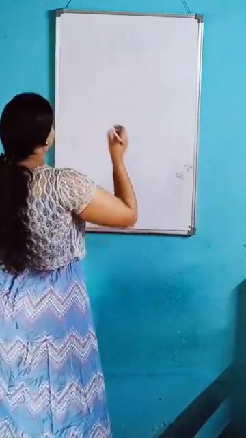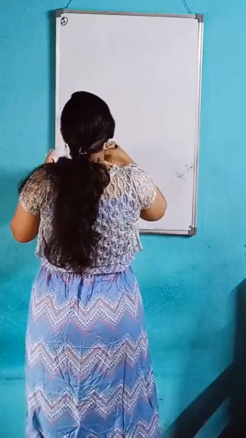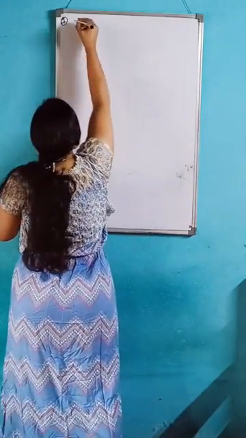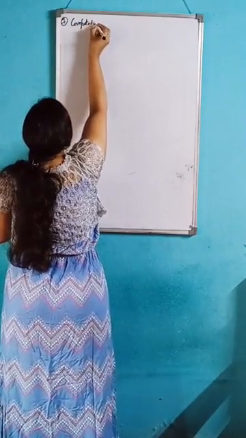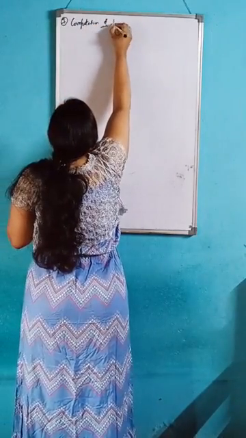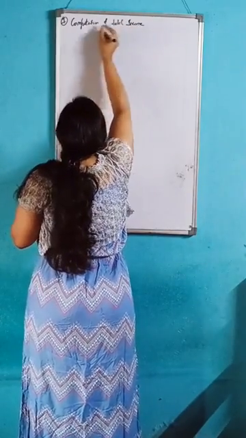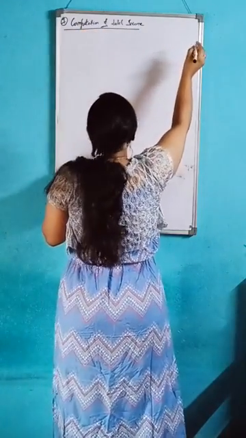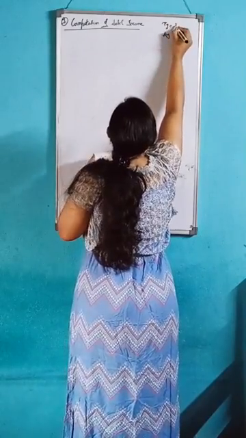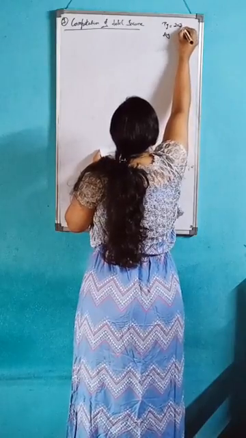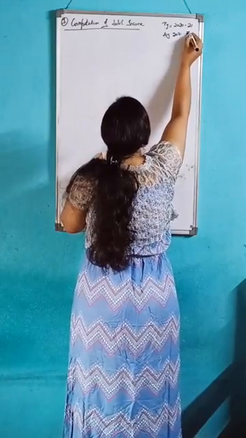Question number 7. Computation of total income. Let's calculate the computation of total income. After that, we should write the previous year and the assessment year: 2020-21, and 2021-22.